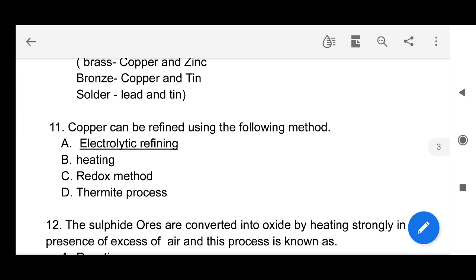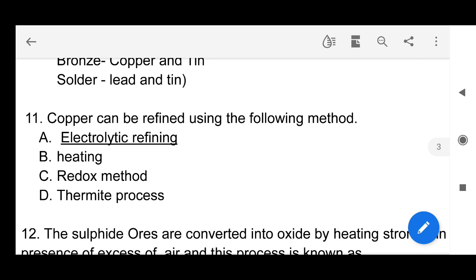Next, copper can be refined using the following method. It is the electrolytic refining. Refining is a process of purifying metals. So we can purify copper using electrolytic refining. For more information, you visit the metals and non-metals chapter and in that the reactivity series.